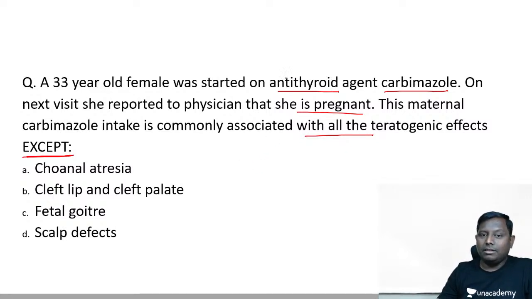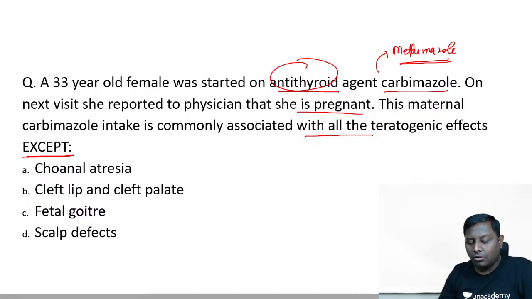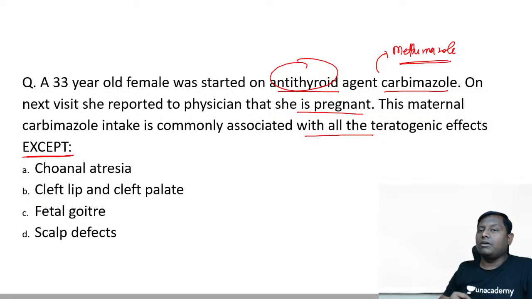See, this is an anti-thyroid drug, carbimazole. Carbimazole is a pro-drug of methimazole only. So the effect of carbimazole and methimazole in pregnancy will be the same. They are thyroid peroxidase inhibitors. So I think that clarified your doubt, Aruna Devi. Now, if an anti-thyroid drug is given to the mother, it can show its effect in the fetus as well. So if you give an anti-thyroid drug, what will be the outcome?